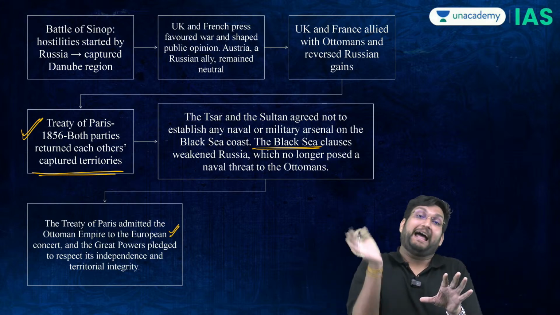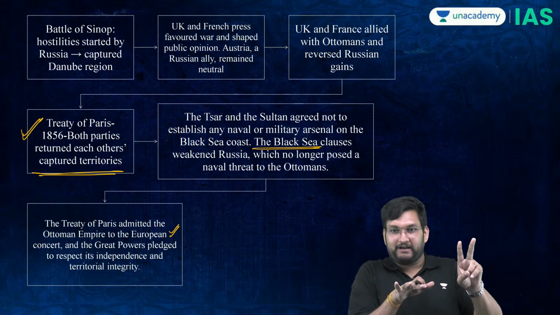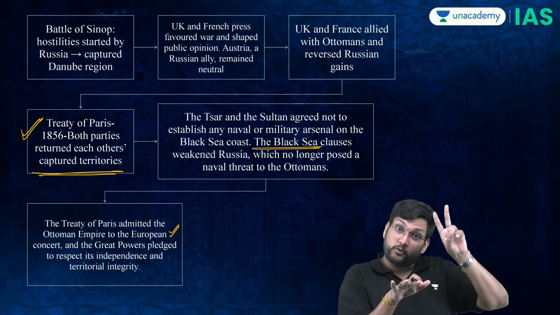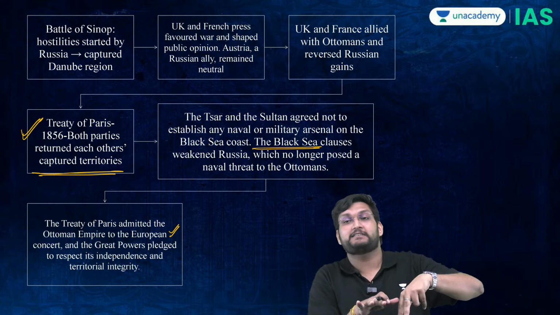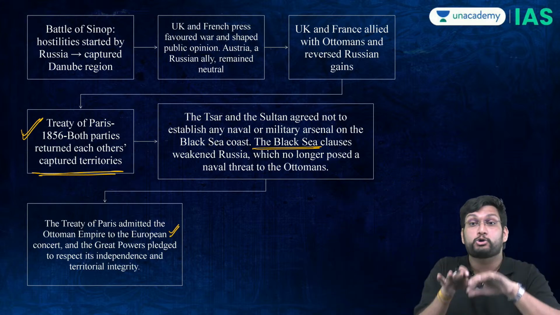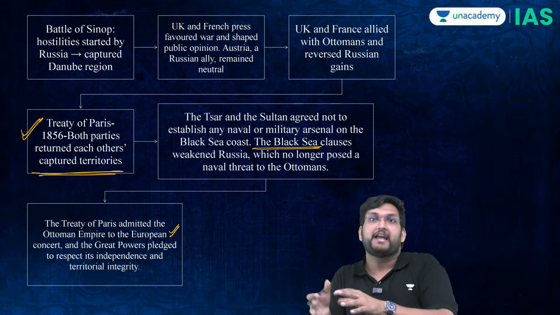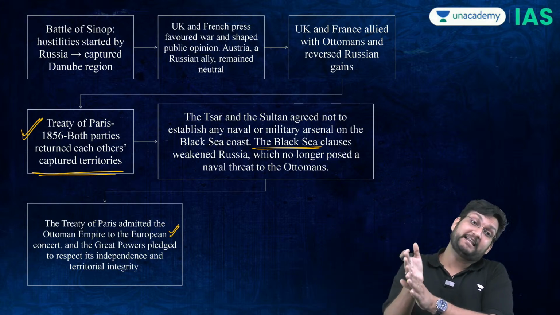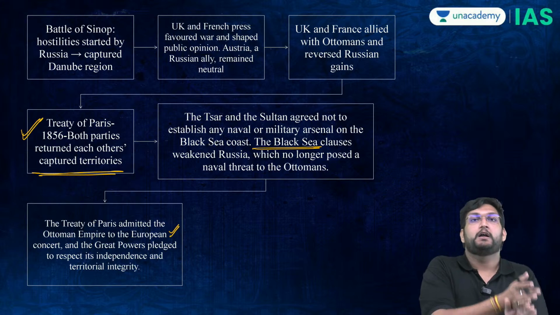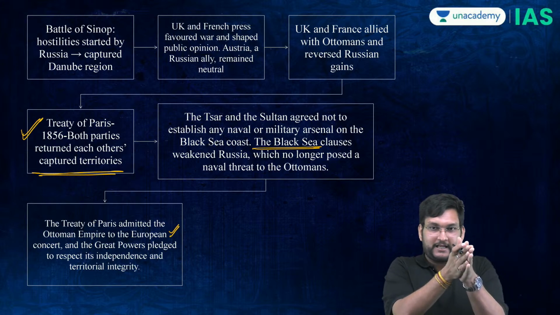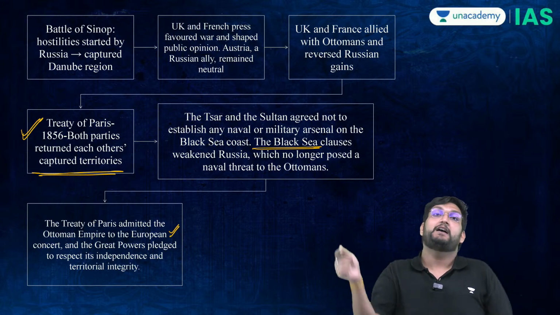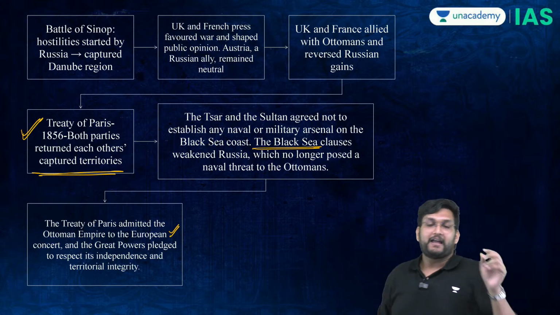Therefore, in order to balance Russia, the same powers which had attacked the Ottomans during the Greek War of Independence will now come to the assistance of the Ottomans so that the Ottomans can be kept alive. As soon as the British and the French enter the Crimean War, the Russians will have no chance and the parties will come back to their original positions via the Treaty of Paris.